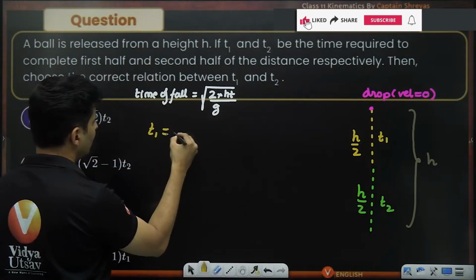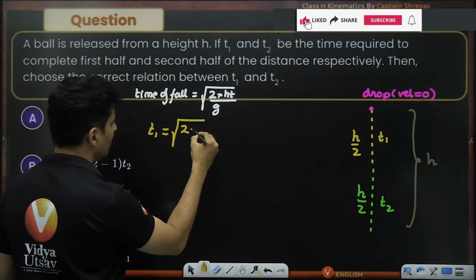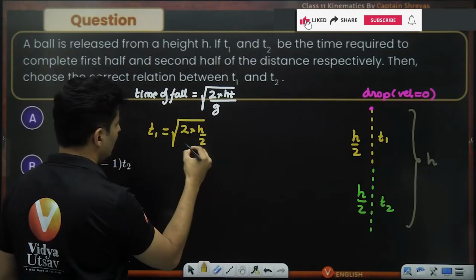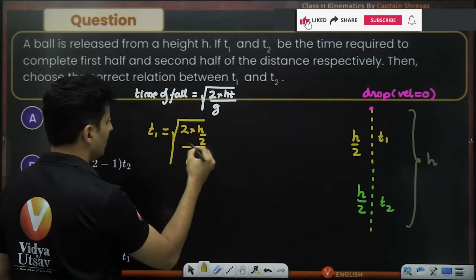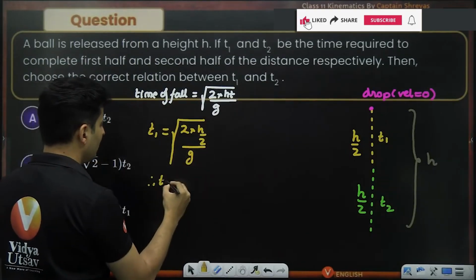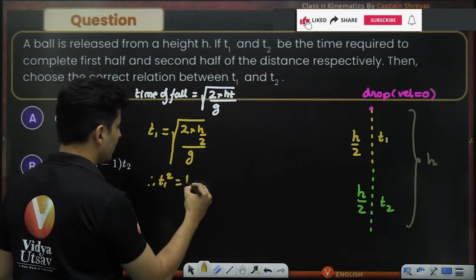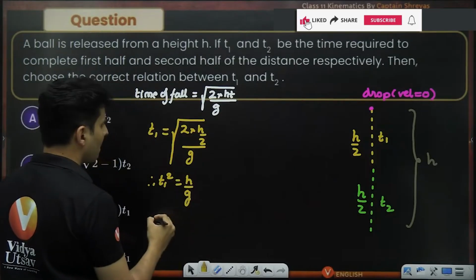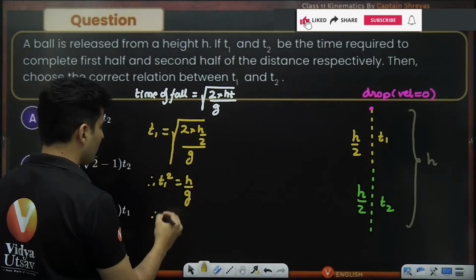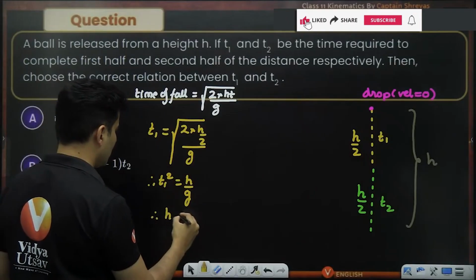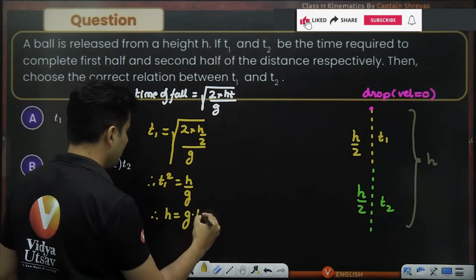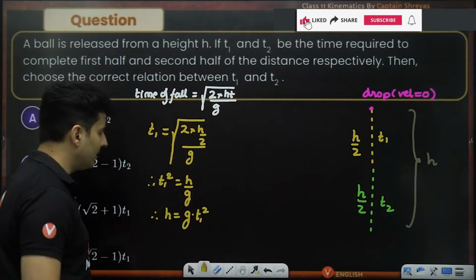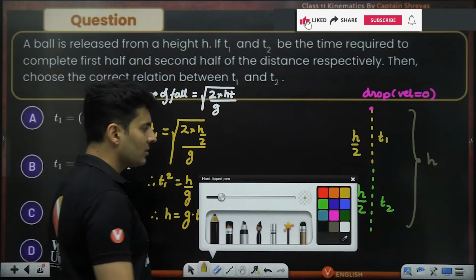So T1 will be root of 2 times h by 2, the whole thing by g. So square it. T1 square, 2 cancels, is h by g. Is that right? So therefore, h is equal to g T1 square. This is one thing.